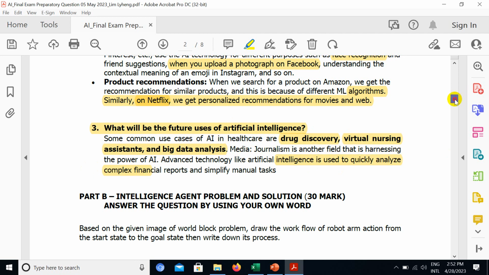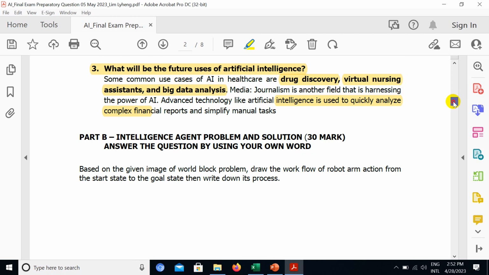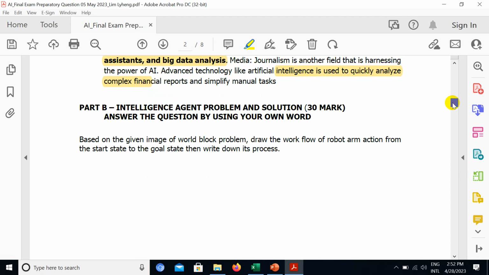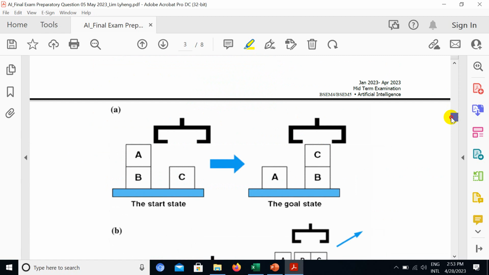And for part B we have intelligent agent problem and solution. This part you need to answer using your own words, and it will score you 30 marks. So based on the given image of the world block problem, draw the workflow of the robot arm action from the start state to the goal state. Then write down its process. So look at the question below here.